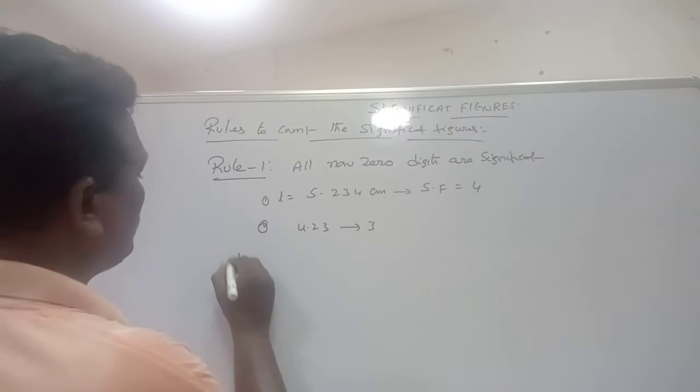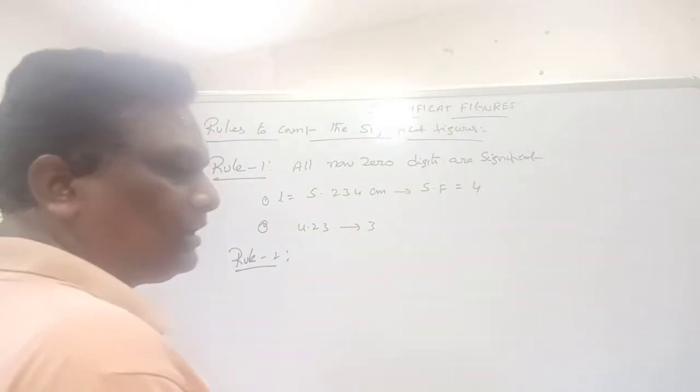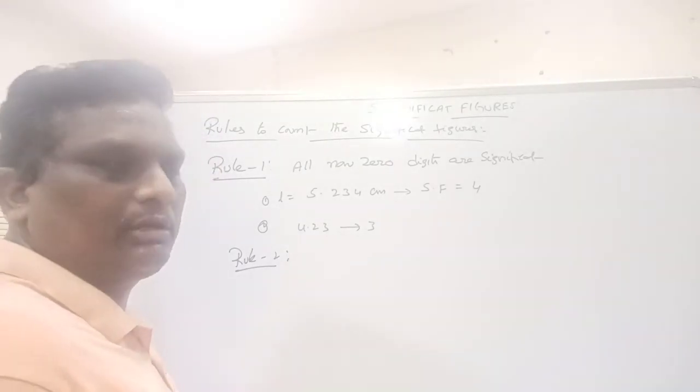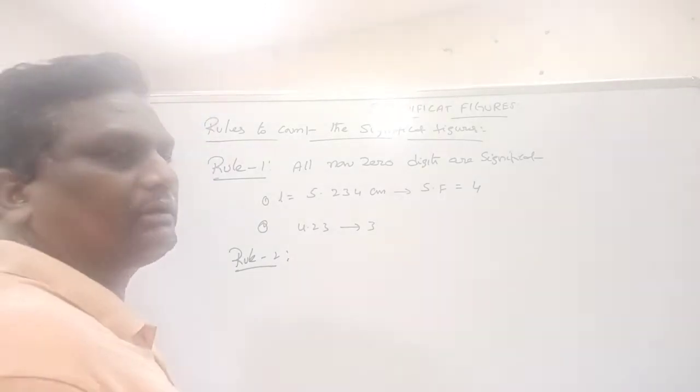And rule number 2: zeros in between non-zero digits are also significant.